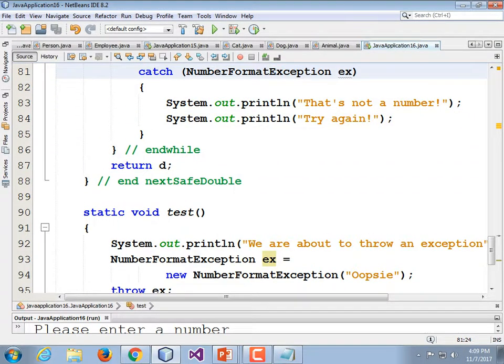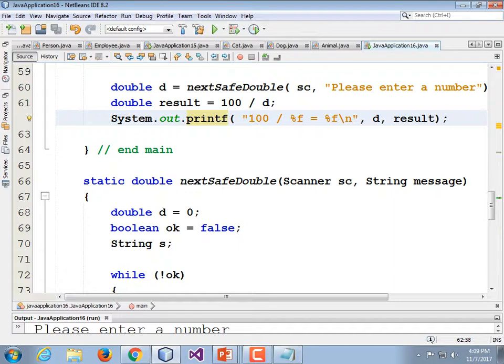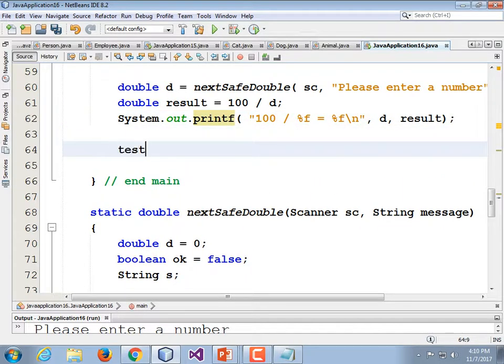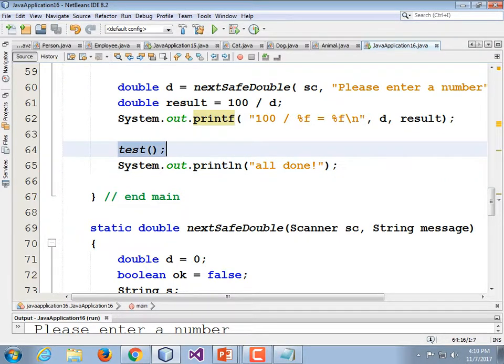But go up to another part of our code, anywhere that's part of main. Before the end of main, call the test function, and after it, System.out.println, all done. That's the end of main, right? But this is going to blow up because it's thrown an exception. The test function throws an exception. Invariably, there's no way to get it not to.